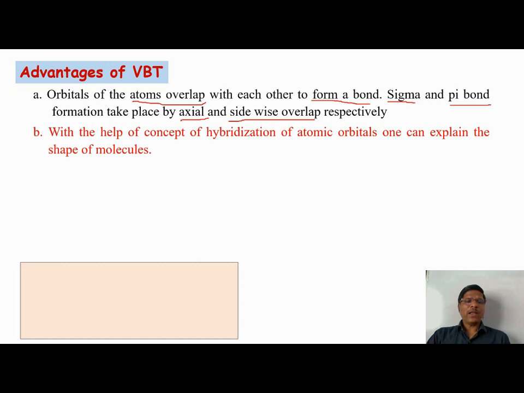Then we have to explain the geometries of molecules and the bond angles. Geometry and bond angles are explained in valence bond theory by the concept of hybridization. The concept of hybridization was introduced in valence bond theory, and on the basis of hybridization, the bond angles and geometries of molecules are very well explained.